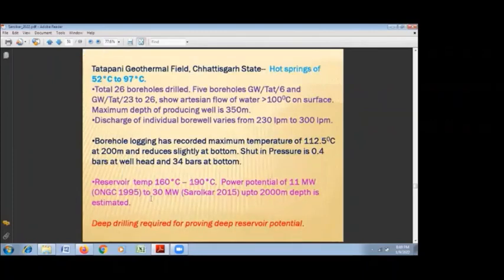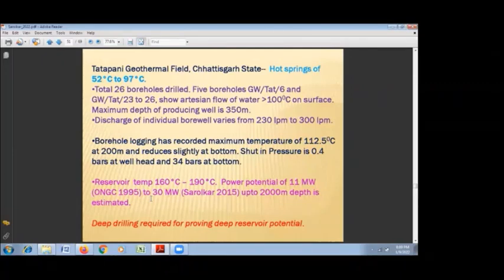Tatapani geothermal field actually is one of the most important geothermal areas in central India. It is in Chhattisgarh state. It shows hot springs of 52 degrees to 97 degrees centigrade. Here 26 boreholes were drilled, out of which 5 boreholes are in production position, and they produce water of more than 100 degrees centigrade on the surface.